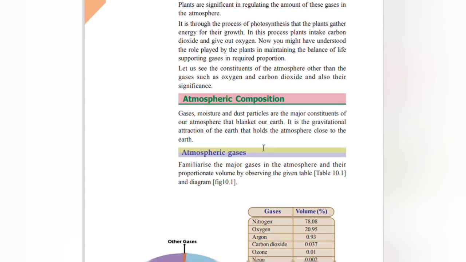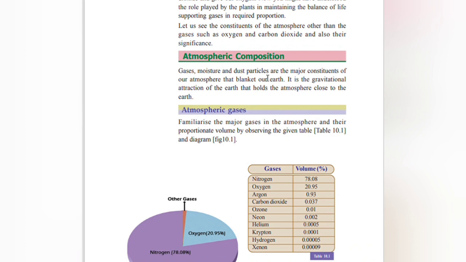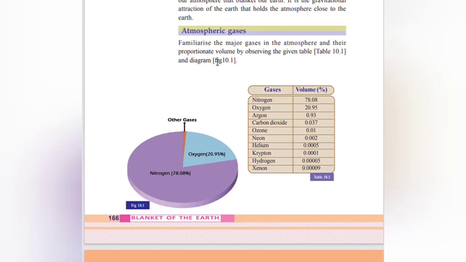Atmospheric composition. Gases, moisture and dust particles are the major constituents of our atmosphere, the blanket of Earth. It is the gravitational attraction of the Earth that holds the atmosphere close to the Earth. Atmospheric gases.